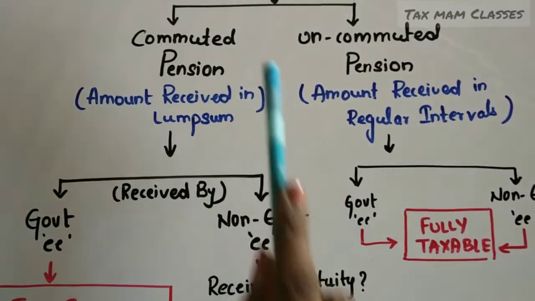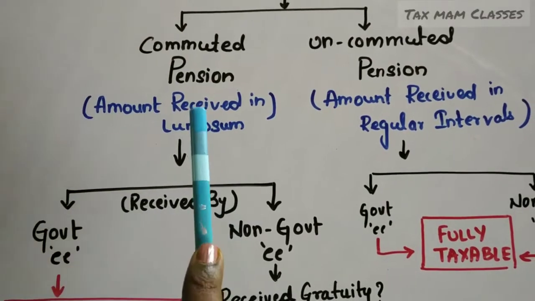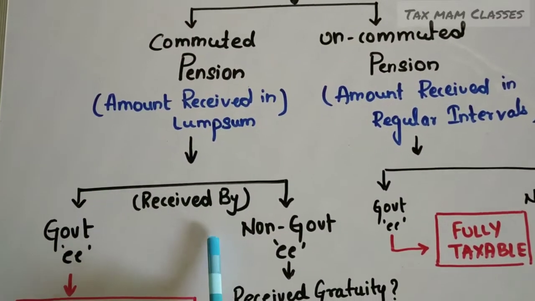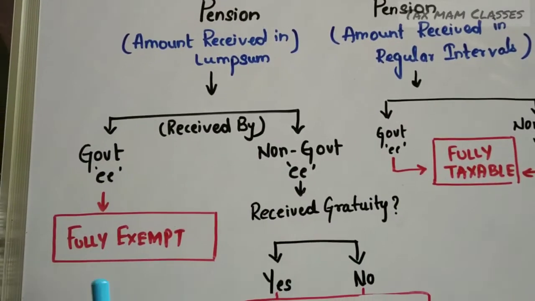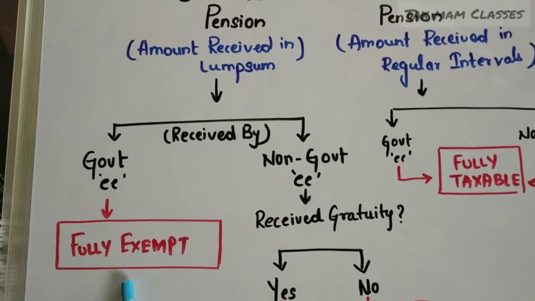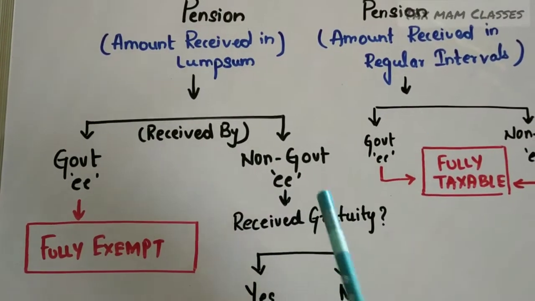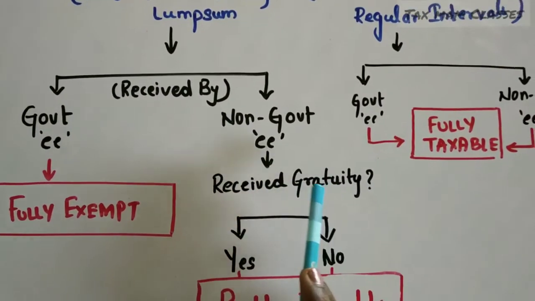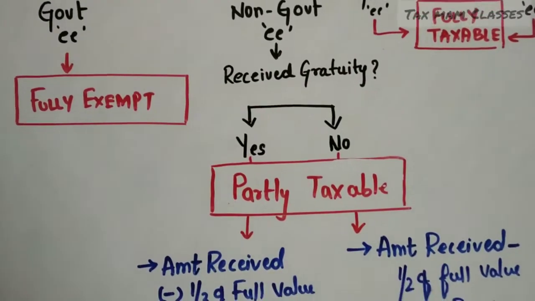Now coming to the commuted pension. If an employee opted to receive the pension in a lump sum, then we have to see whether the person is a government employee or a non-government employee. If a person is a government employee, it is fully exempt. Whereas if a person is a non-government employee, we have to check whether he received gratuity or not. If the person has received gratuity, then it is partly taxable.